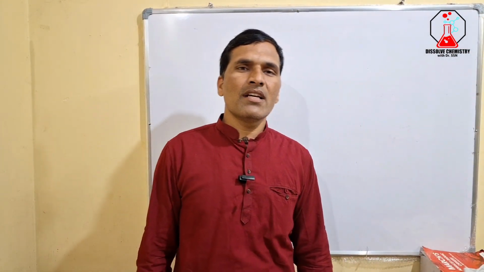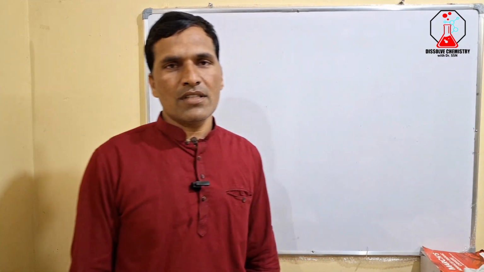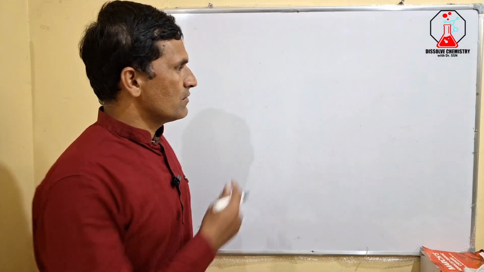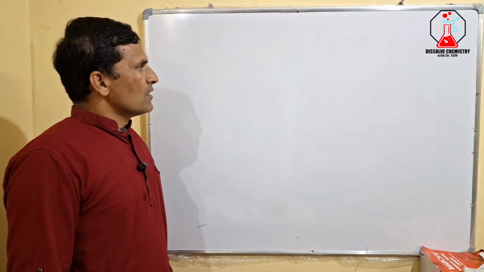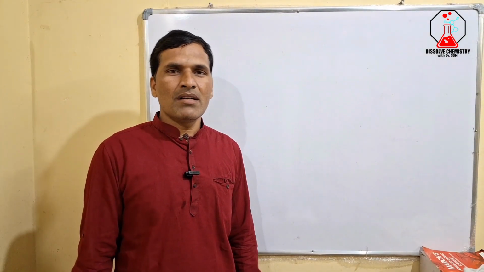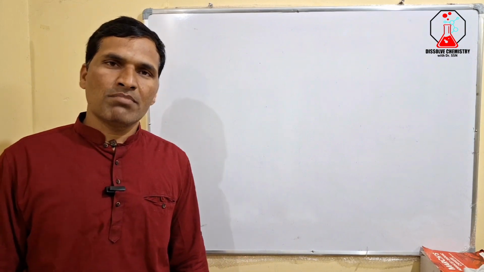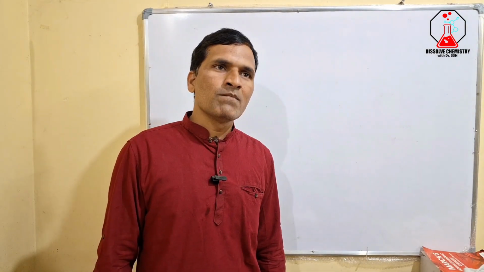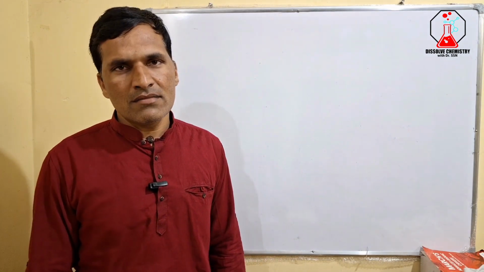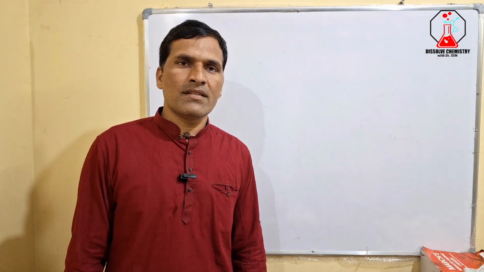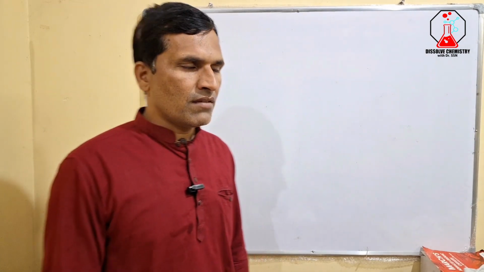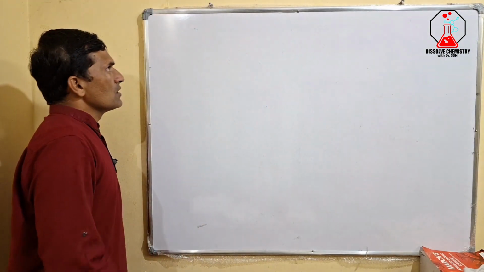In the previous video of thermodynamics, we discussed the first law of thermodynamics and formulated its mathematical form. We discussed that no perpetual machine can be built that can do work without expense of energy. Similarly, we defined it as: the internal energy of an isolated system remains constant, it is not going to change. That also we discussed in the previous video.